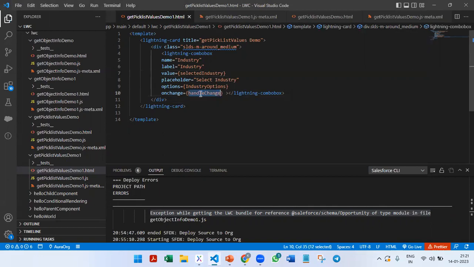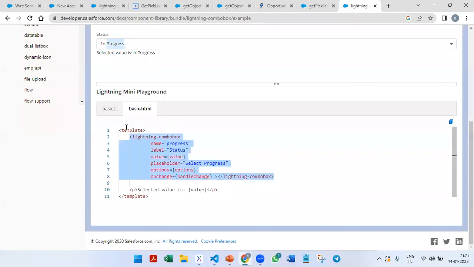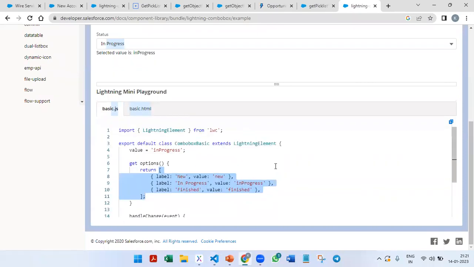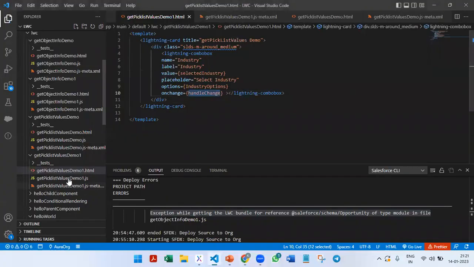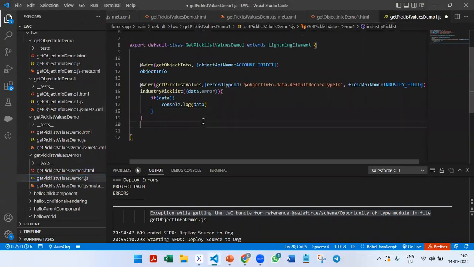Handle change method. We have to copy the JavaScript code as well. So from here, the handle change method, we are going to copy and paste it in our JavaScript file below these lines of code.